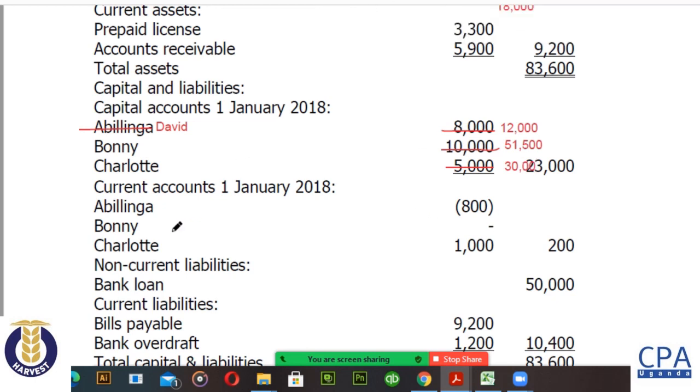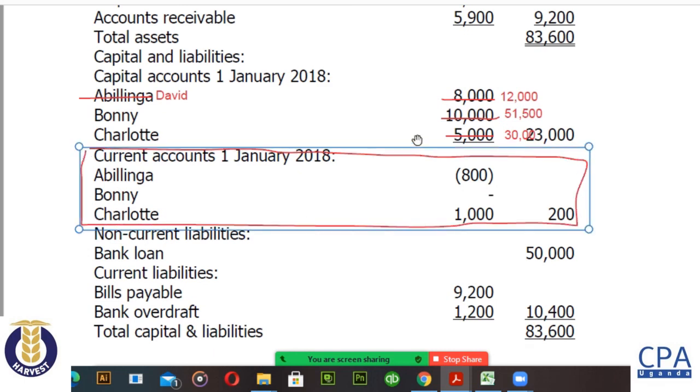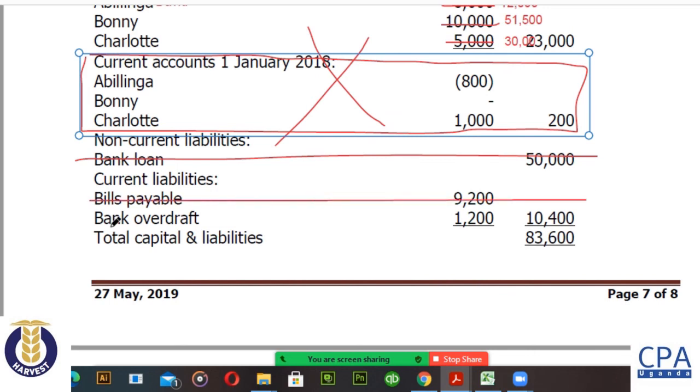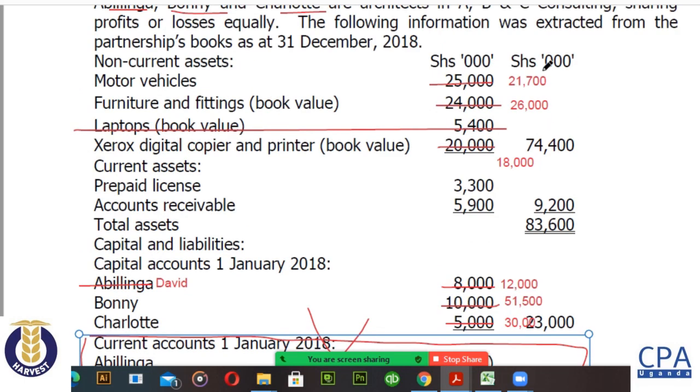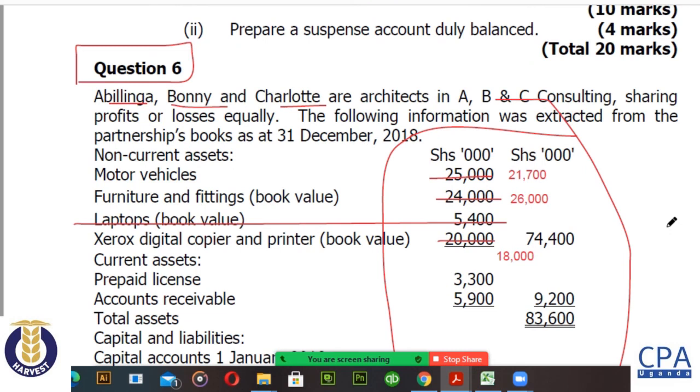Now the next thing is that these accounts are no longer there because we are now managing fluctuating. So these ones I don't expect to see them. The bank loan has gone, it's no longer there. Bills payables are gone. Bank overdraft is also gone. So you have only these items in the new statement. So just rearrange it and make a good one, and you can post it.